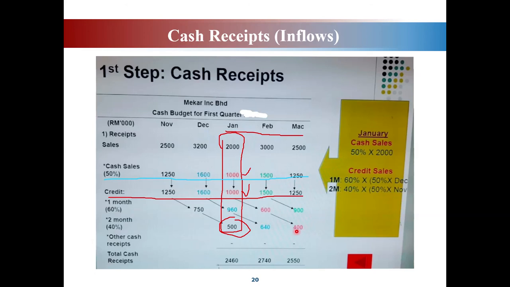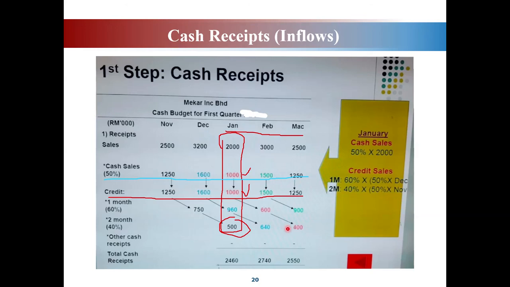And the next row is for the amount of credit sales for the last 2 months. Meaning that for March, it refers to January. January credit sales is 1,000. So 40% from 1,000 is 400.